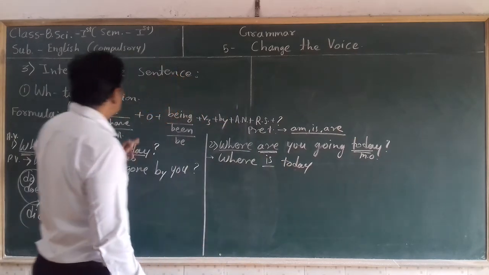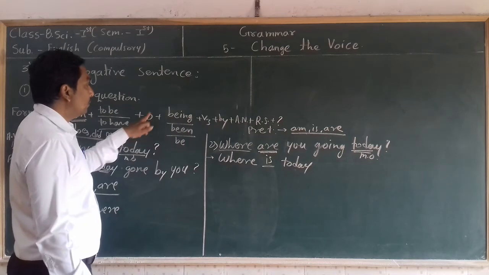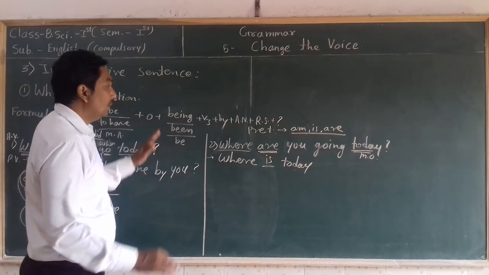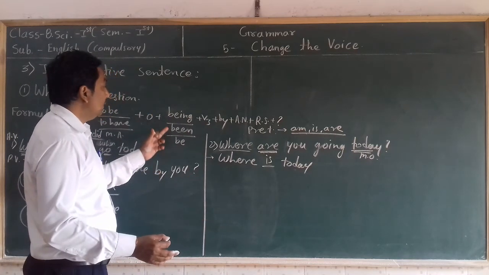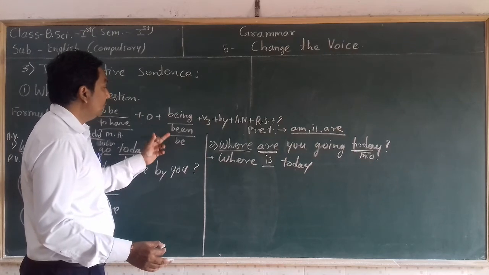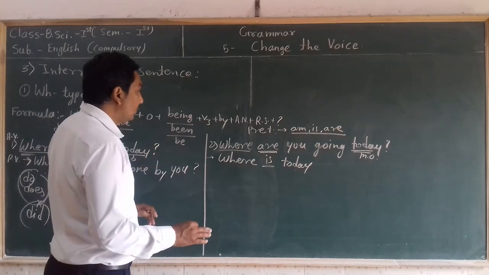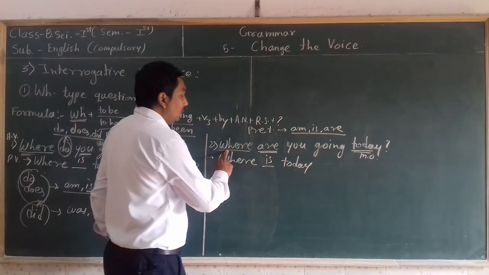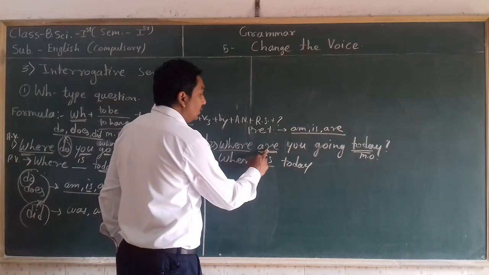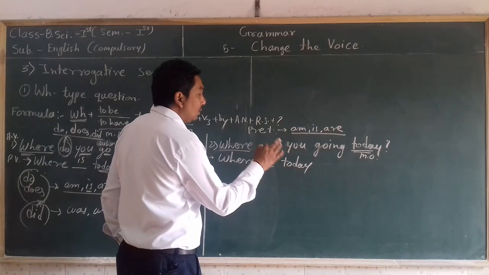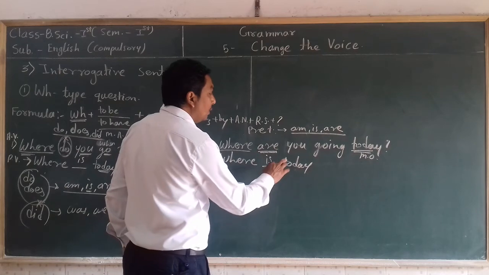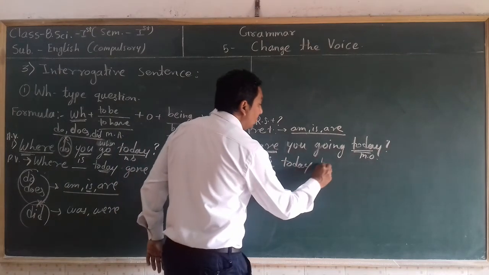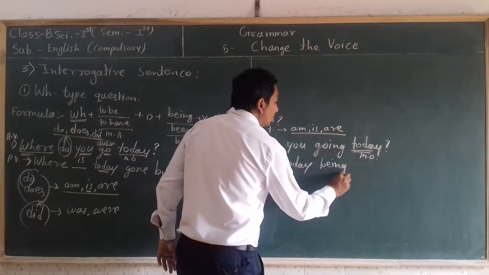Now after the main object we have to use being or be. When can we use being, and when can we use be? If after the WH word there is given a to be form, am, is, are, was, were, shall be, will be, that time we use being after the object.